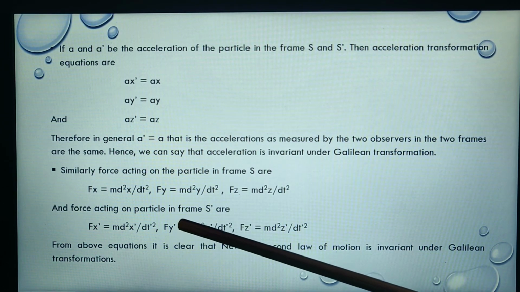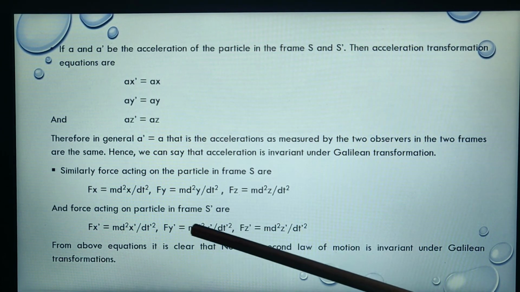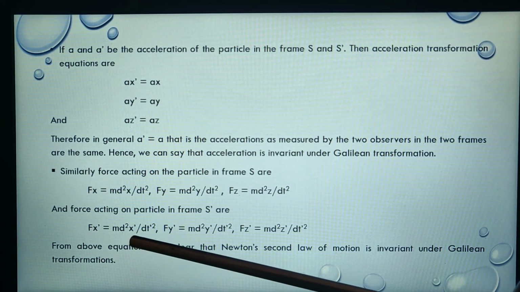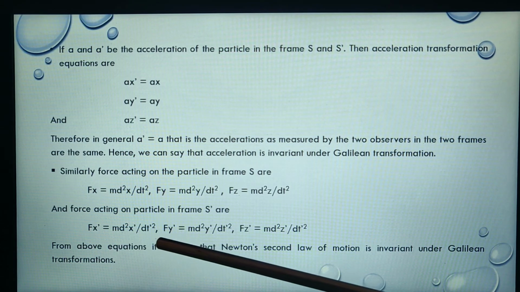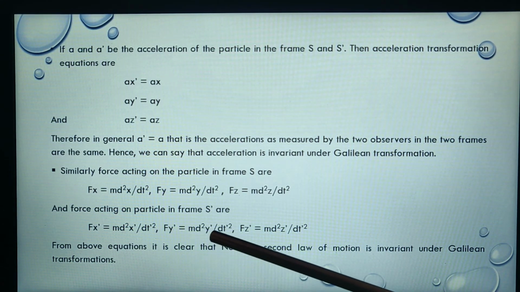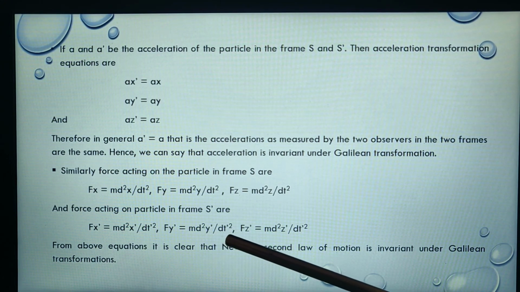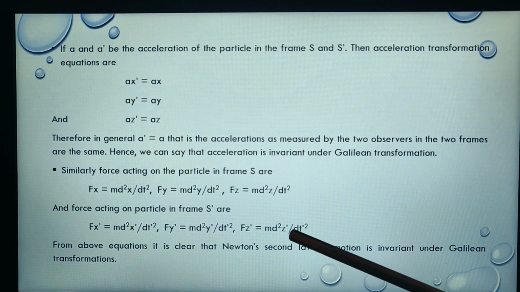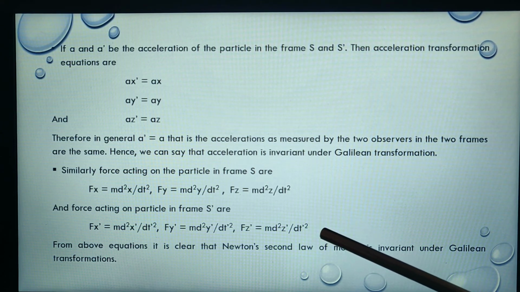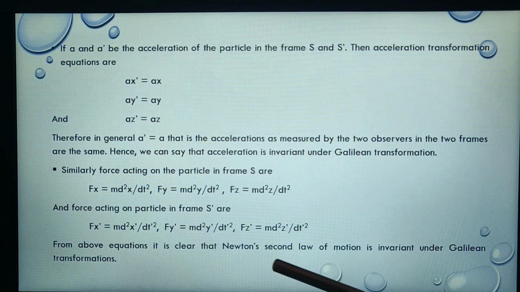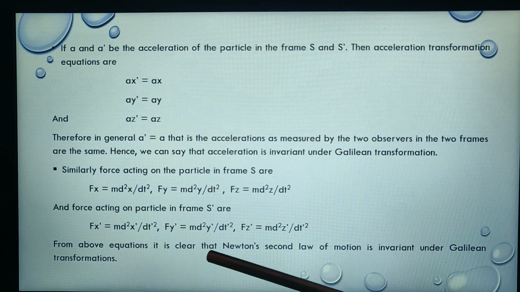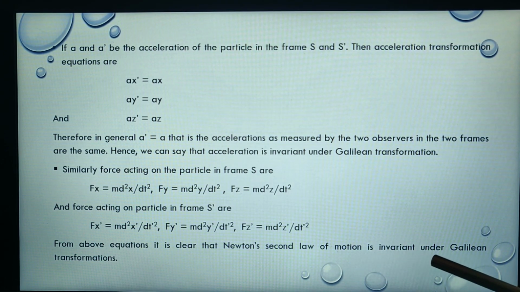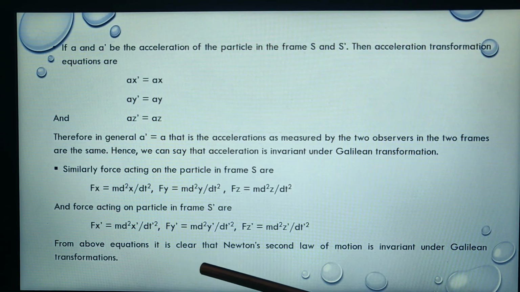And the force acting on the particle in frame S dash are respectively Fx dash equal to m d2x dash by dt dash square, Fy dash equal to m d2y dash by dt dash square, and Fz dash equal to m d2z dash by dt dash square. From our equations, it is clear that Newton's law of motion is invariant under Galilean transformations.